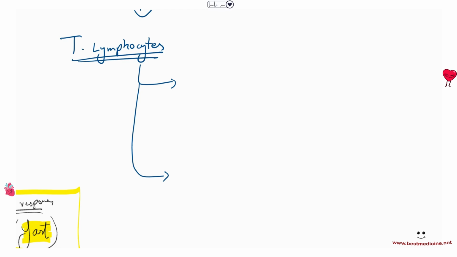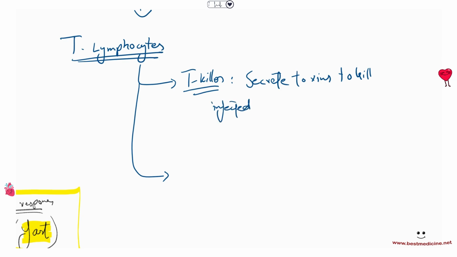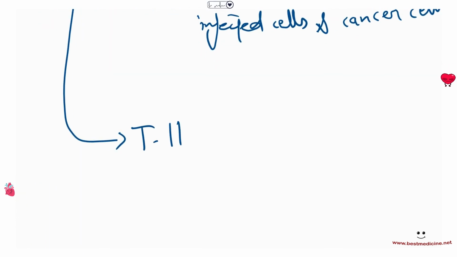So T lymphocyte can either be T killer cells. That's very easy. Basically what they do is they help secrete toxins to kill infected cells. So for example, if a cell is infected by a virus, a T killer cell will come in and destroy the body cell that has been infected. And cancer cells. The T killer cell also help get rid of cancer cells. And then we've got the T helper cells, and these are very, very important. And I'll tell you why.